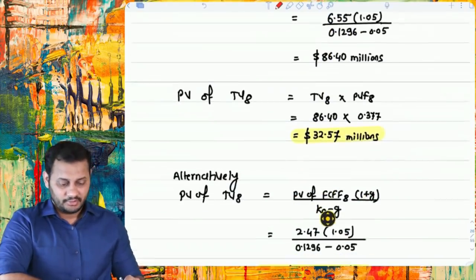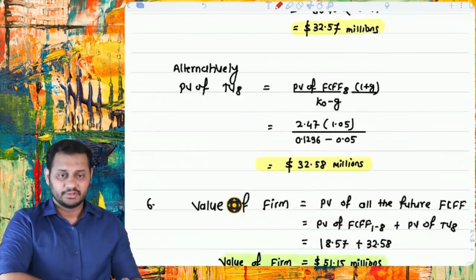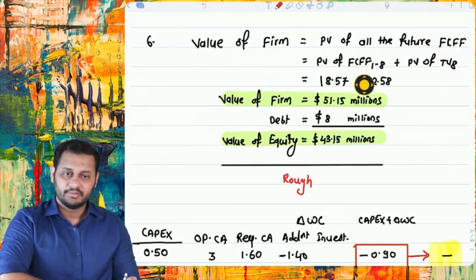Okay. But let's calculate the present value of the terminal value also. This is at the end of the 8th year. Take it to the 0th year by discounting it with the 8th year factor. And this is your final answer. Value of the firm will be the future cash flows from 1 to 8, this one, and the terminal value, this one. All these cash flows include all the futures of the company.